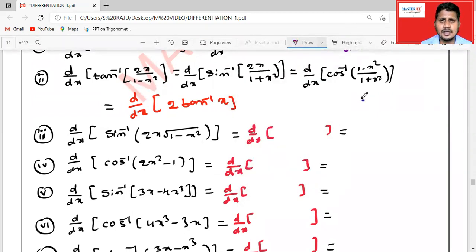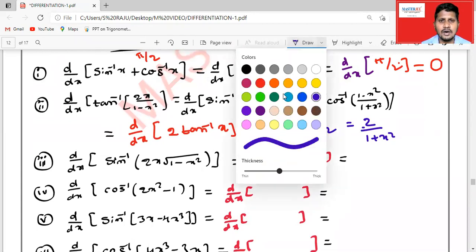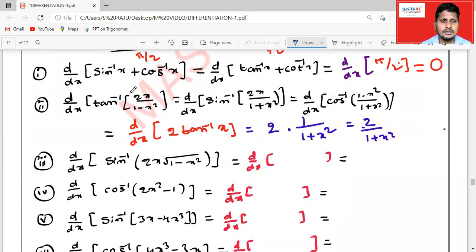Since we know that the derivative of tan inverse x is 1 by 1 plus x square, and 2 is a constant taken outside, finally the derivative of each of these is 2 by 1 plus x square.